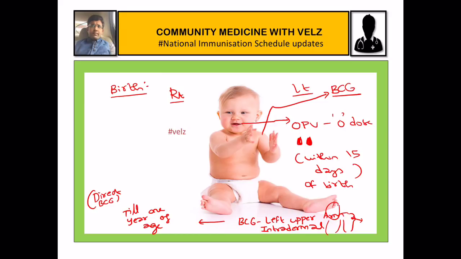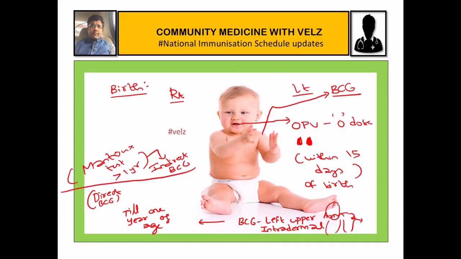If a child has missed BCG and is beyond 1 year of age, then we should not give BCG directly. We have to do a Mantoux test, and only then give BCG. It is called indirect BCG.